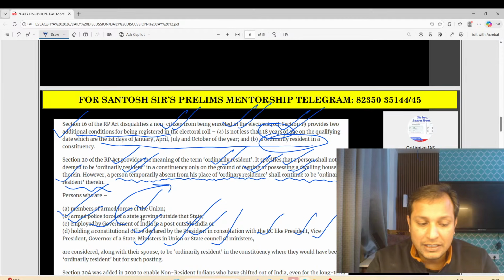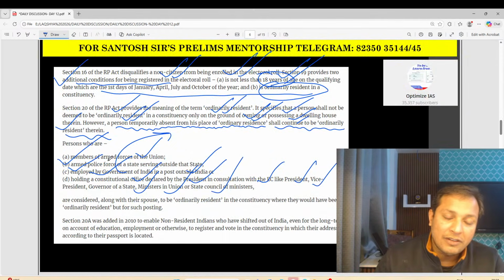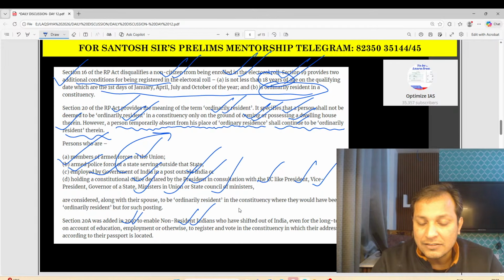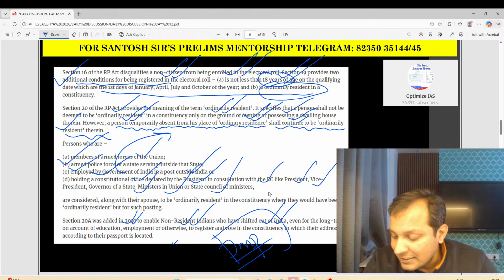This is very, very important, guys. Section 20 was amended in the year 2010 to enable non-resident Indians who have shifted outside India to vote. Non-resident Indians can vote.